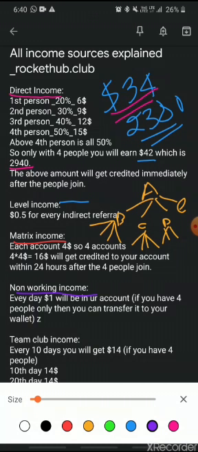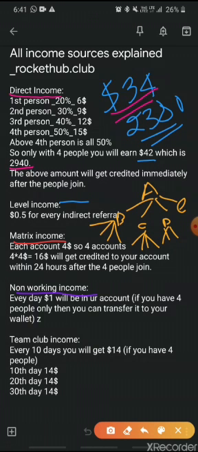Now, even if you don't have four people, you will still get that $1 in your account, but you will not be able to transfer that money to your wallet. For you to be able to do that, you need four people. Like I said, all you need to do is get four people, and that is the beginning point. Once you get four people, you get access to all of these incomes. So non-working income, like I said, is literally the cherry on the cupcake. You get $1 per account every day. You don't get it for all your direct referrals, but for this account, which is a master account of yours, you'll get $1 every day.